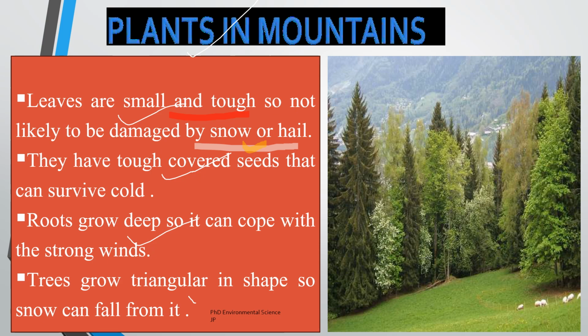Then many of the mountain trees, they grow in a triangular shape. This shape helps them easily shed snow, reducing the weight on their branches and preventing them from breaking. The narrow pointed top and sloping sides allow snow to slide off as it accumulates. For example, the coniferous trees like spruce and pines exhibit this triangular growth form, which allows them to survive in areas with heavy snowfall.